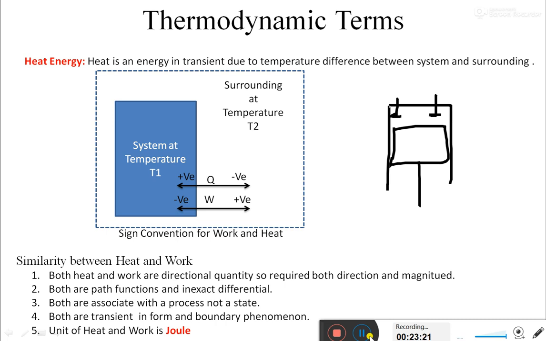We all know the famous experiment done by Joule, in which he allowed a weight of mass m to fall from an initial point to a final point due to gravity, driving a stirrer inside an insulated beaker. Just remember that experiment.